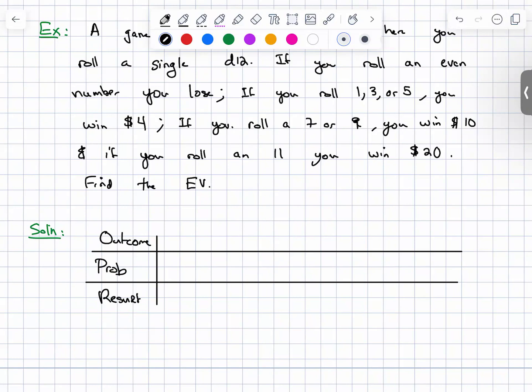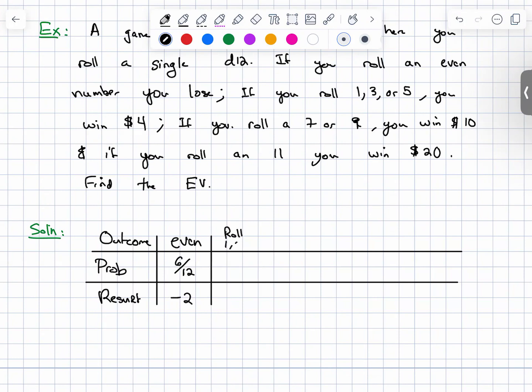But roll an even number, you lose. So let's say even. And for an even number, the probability would be 2, 4, 6, 8, 10, and 12. So there's 6 even numbers over 12 total possibilities. So that's 6 over 12. And the result, if you roll an even, was that you lose. And since you have paid $2 to enter, the result will be -2. You'd lose $2.